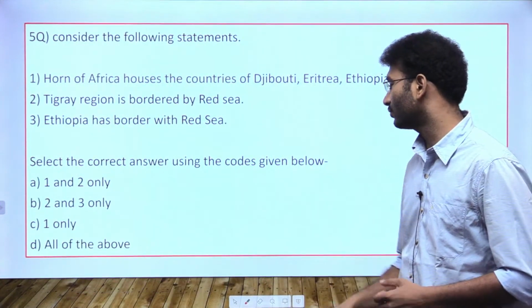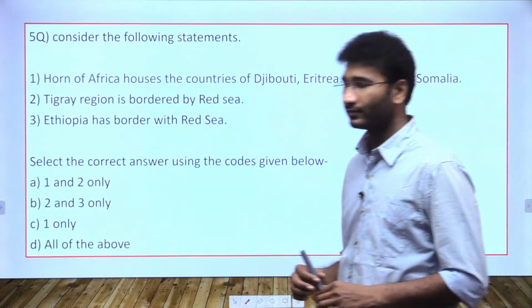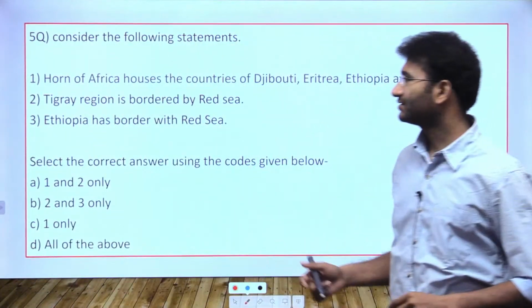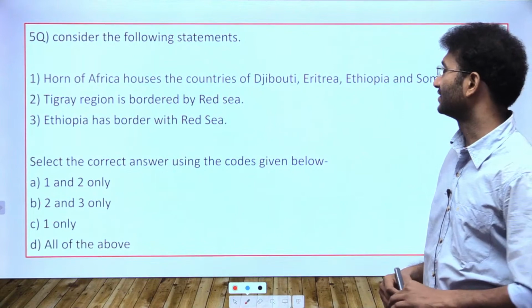So let's quickly look into a question on this based on the mapping point of view. Fifth question. Statement 1, Horn of Africa houses the countries of Djibouti, Eritrea, Ethiopia and Somalia. Statement 2, Tigray region is bordered by Red Sea. Statement 3, Ethiopia has a border with Red Sea. Please post your answers in the comment section.